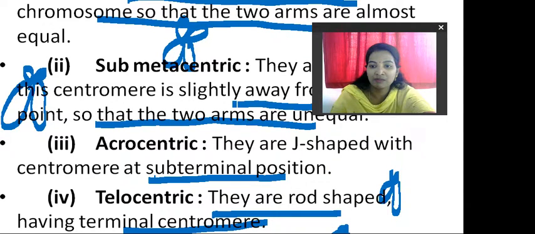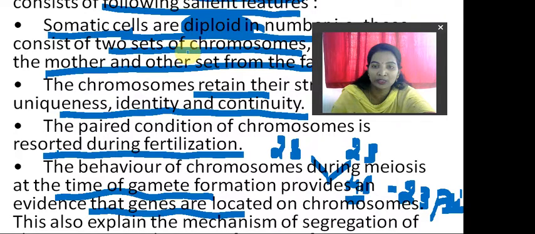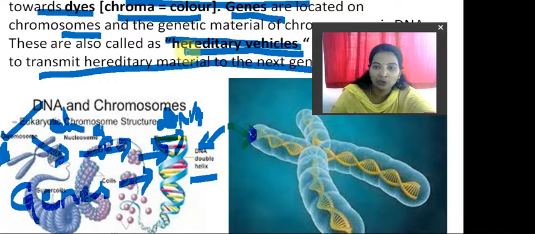Now in this session we have discussed the chromosomes and also the shapes of the chromosomes based on the centromere, and also we have seen Sutton and Boveri's chromosomal theory of inheritance. According to them, equal reassortment is taking place, right. And also we have seen the chromosome structure. Inside the chromosomes, genes are present. Genes are made up of DNA. DNA is packaged with histones. Then what are histones? Histones are proteins. Then what are proteins? The building blocks of proteins are amino acids.